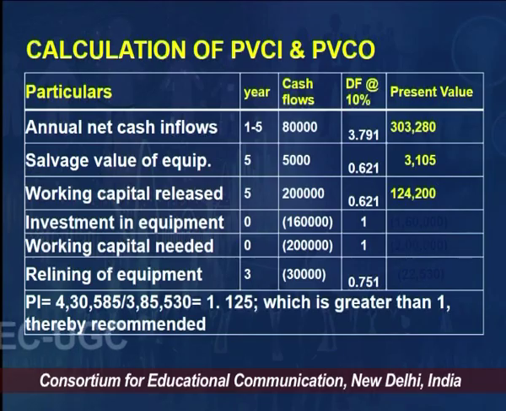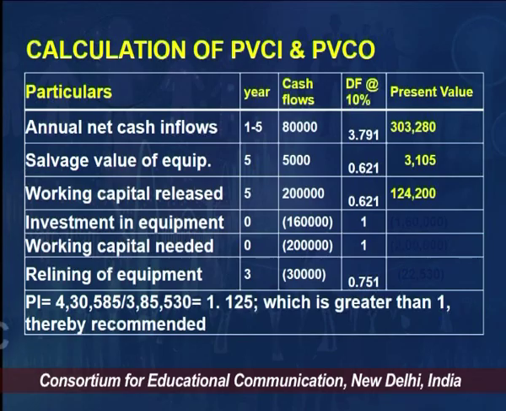Then same way we have salvage, which we are recovering in the final year, 5,000, and the discount factor here would be from the 1 rupee table. Earlier in the previous row where we had an annuity, we used the annuity table for the discount factor. Here we will be using the 1 rupee table to find out the discount factor. So, 0.621, multiply 5,000 with this, you get the present value of 5,000.